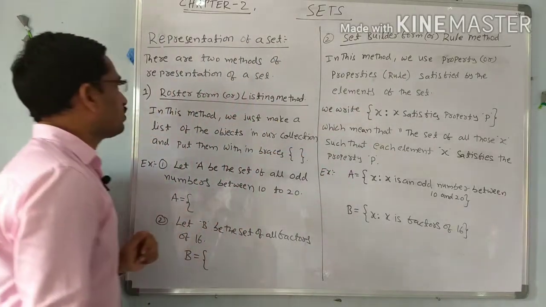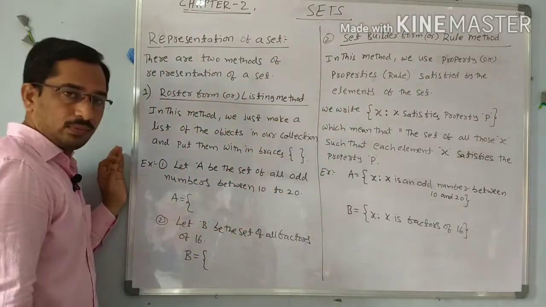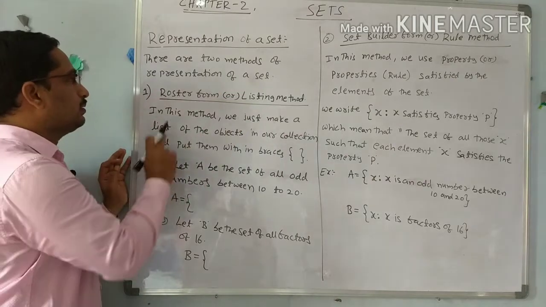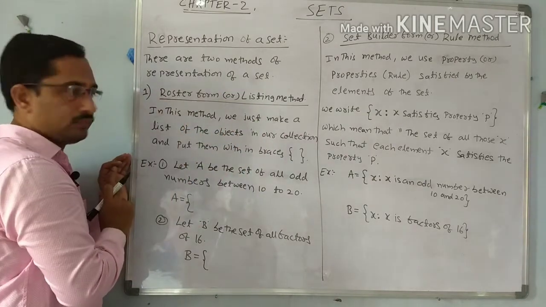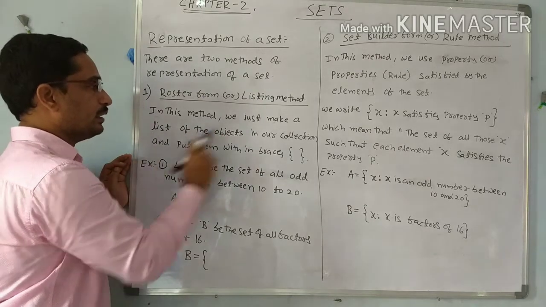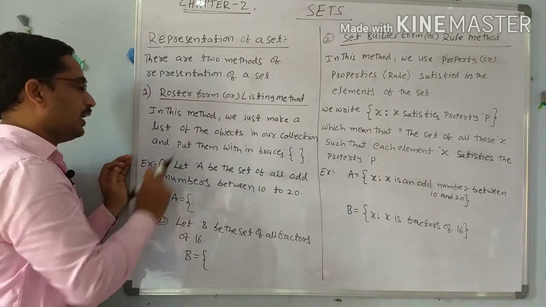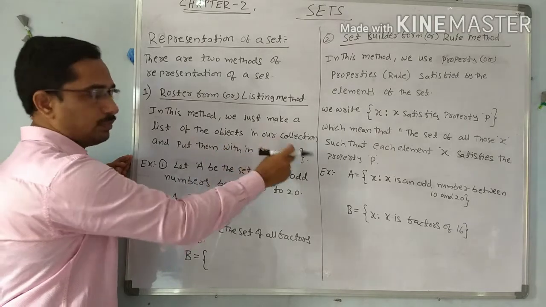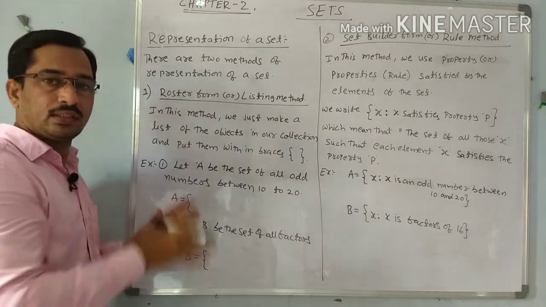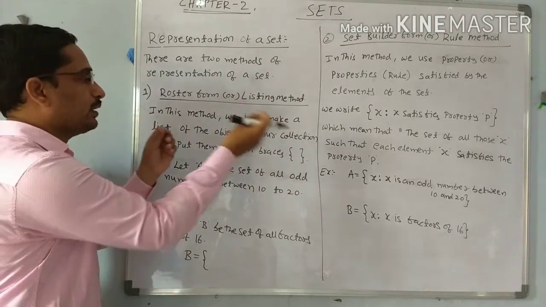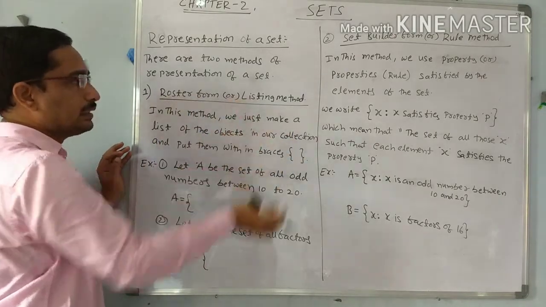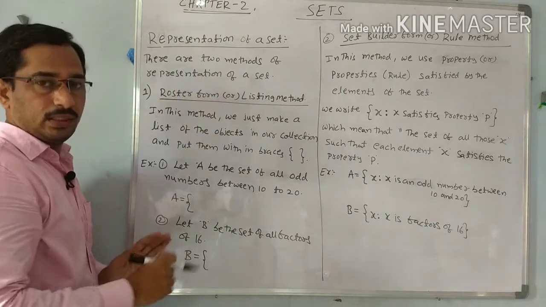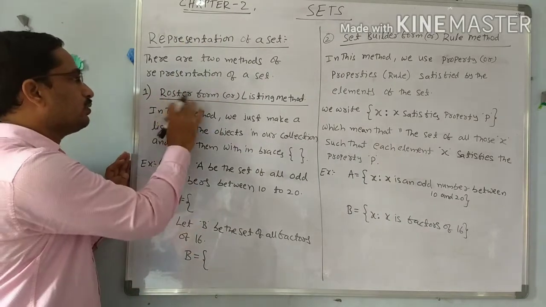See, the roster form. What is the roster form or listing method? In this method, we just make a list of the objects in our collection and put them within braces. Means we just list out the elements and put them in braces. So this is called the roster method or listing method, because we are listing the elements.